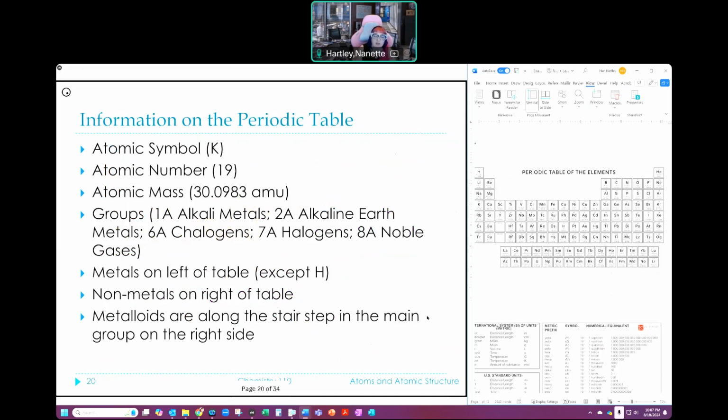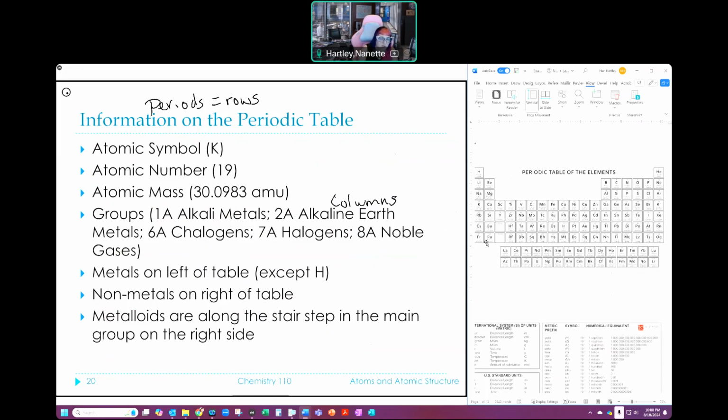Information on that table. We've talked about this a little bit. I gave you this in one of the things that was there. I can see an atomic symbol, an atomic number, an atomic mass. I can see groups. What do I mean by groups? Groups are the columns. Don't get confused. Groups are columns. Periods equal rows.